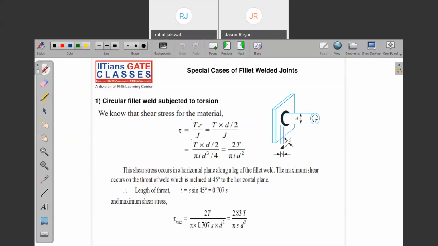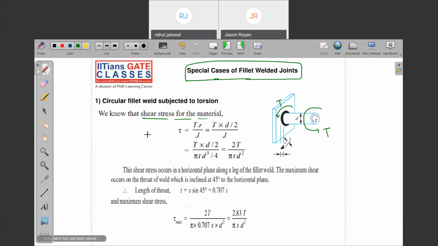Note on some special cases regarding fillet welded joint. What are some special cases? The weld is produced and we have subjected the welded joint to torque. This torque will be transmitted to the welded joint. After transmitting the torque, what is happening? We know the shear stress for the material. This is the shear stress. What is that? Torsion equation. Note down the formula, I will just tell you.